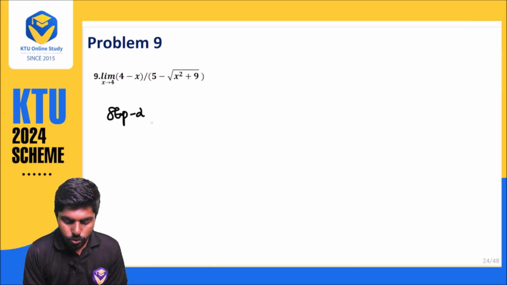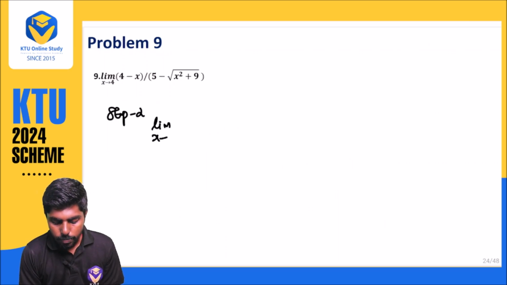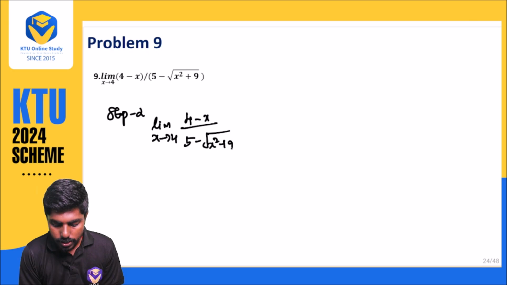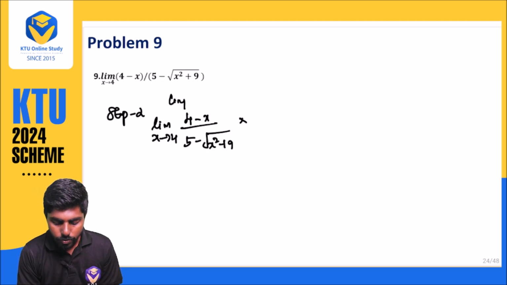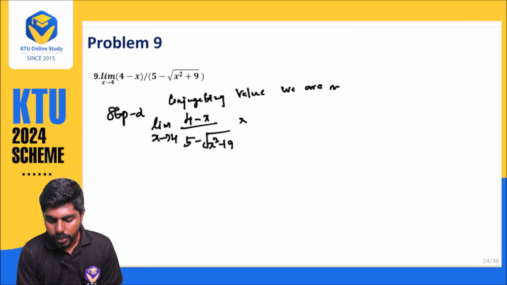Step number 2 is limit x approaches 4 of (4 minus x) divided by (5 minus root x square plus 9). We are multiplying with the conjugate value in numerator and denominator.